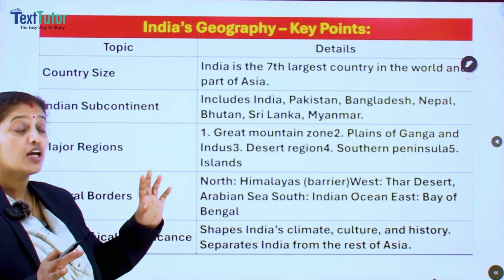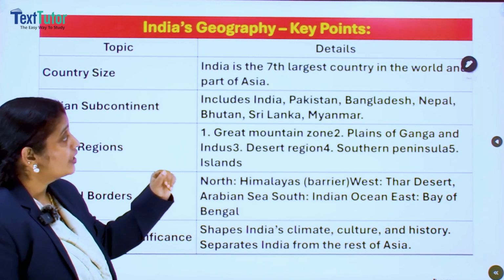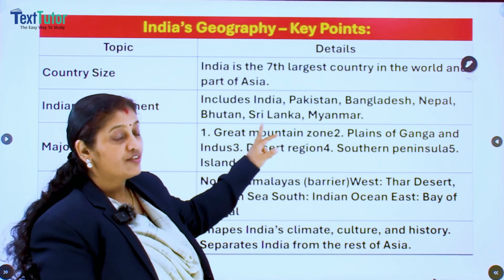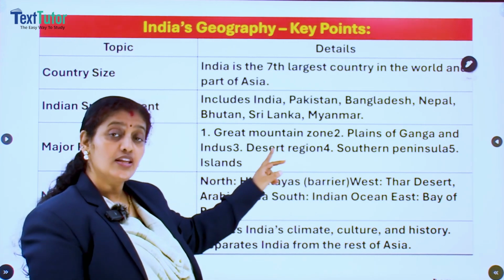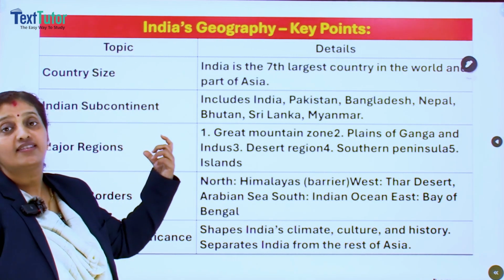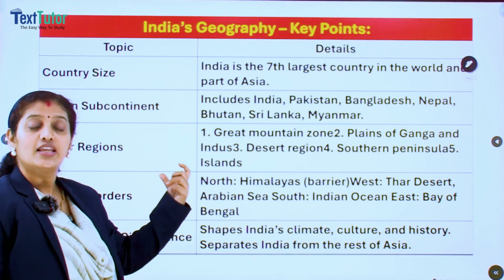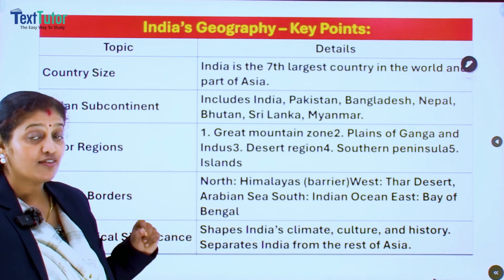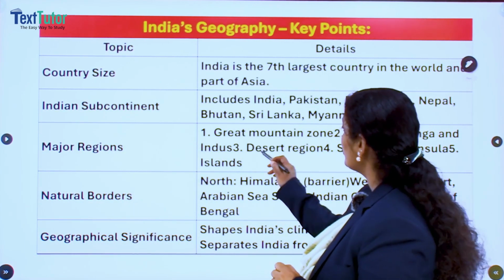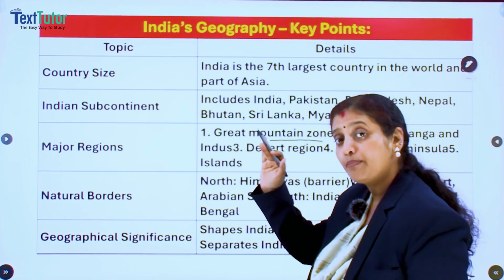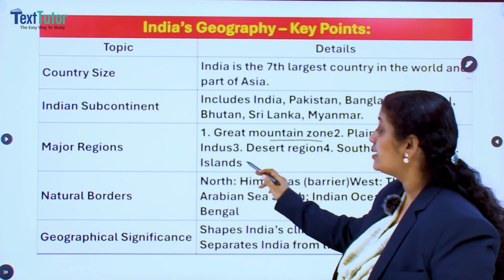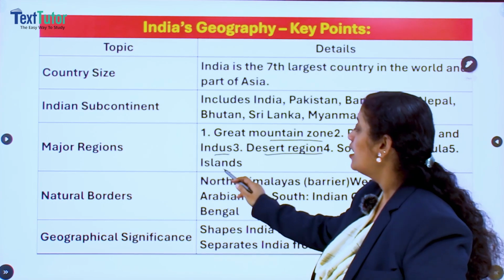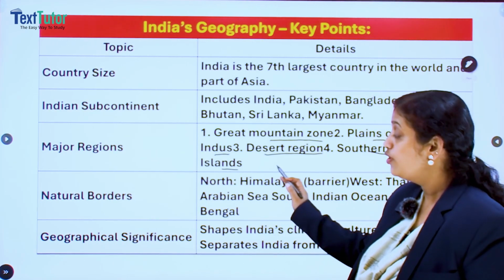Already I told you, which are the neighboring countries of India? Pakistan, Bangladesh, Nepal, Bhutan, Sri Lanka, Myanmar. Along with India, together they are known as the Indian subcontinent. All these countries are also part of the Indian subcontinent. Then which are the major regions or the physiographic divisions? The Great Mountain Zone, the Himalayan part. Then the plains of Ganga and Indus. Then the desert region, southern peninsular plateau, and the islands. Coastal plain is also included in this.